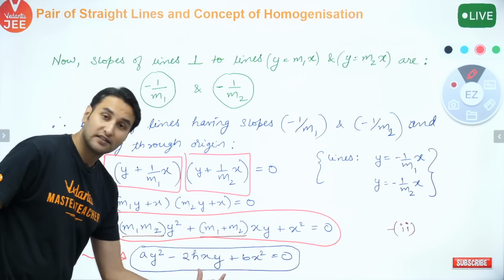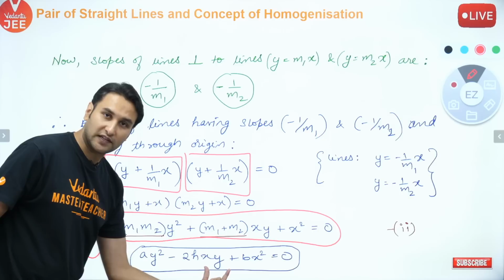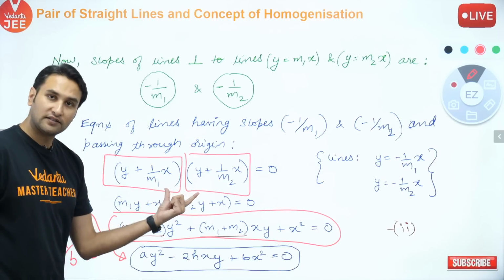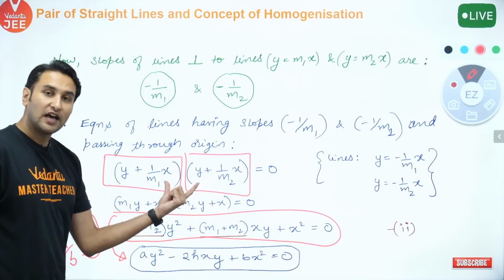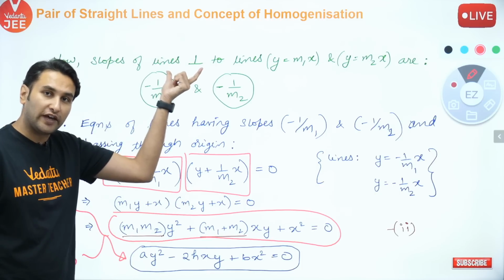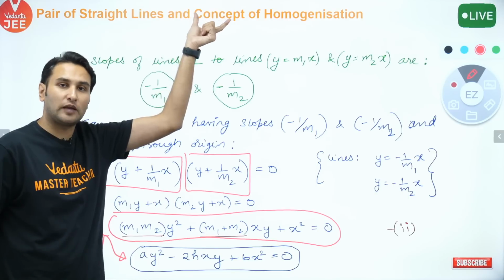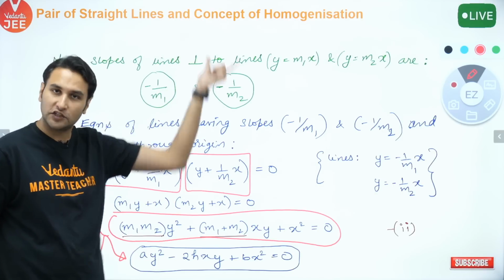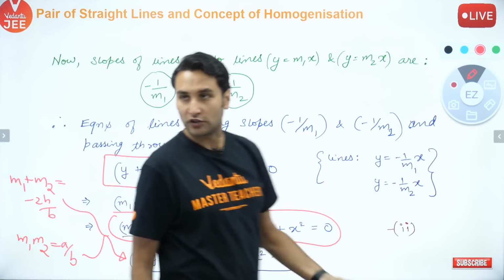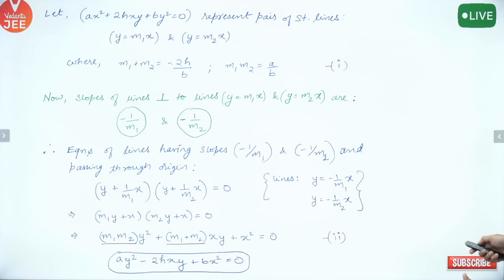So now this is the homogeneous equation which represents these two lines. These two lines are perpendicular to the lines y equal to m1x and y equal to m2x, which were represented by ax square plus 2hxy plus by square, hence proved. Did you understand? Correct? Okay, very nice. Is it clear?